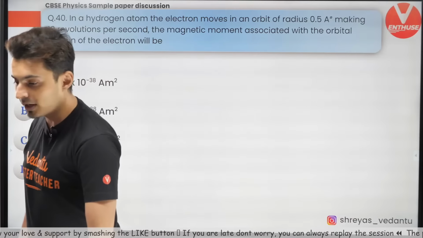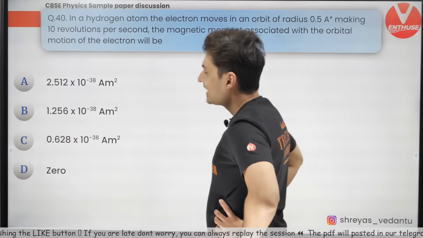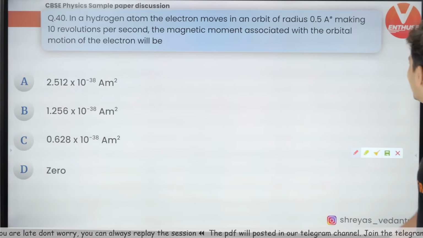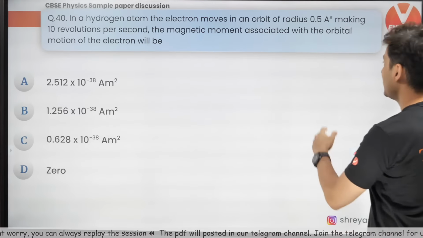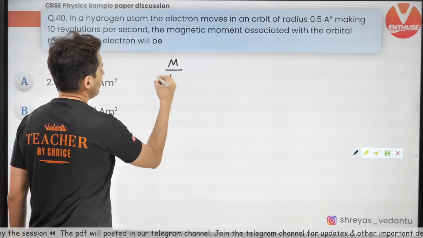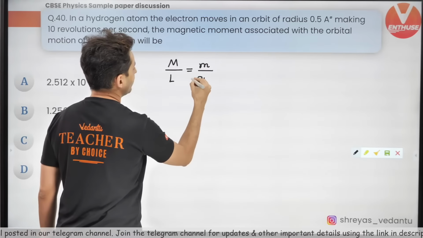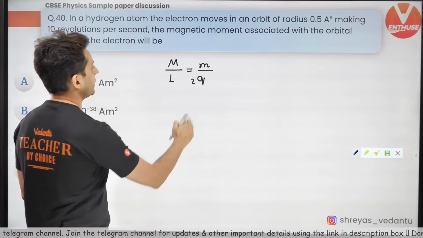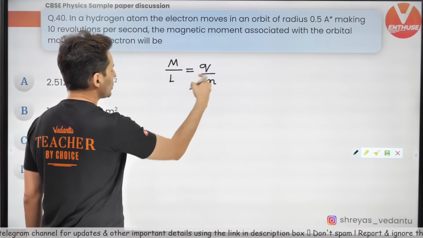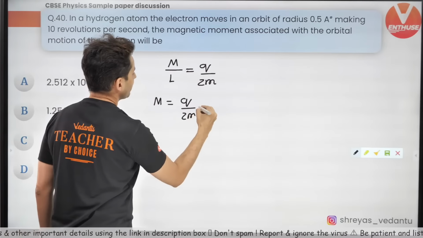Now what do you do for this question? Think. So what should we do for this question? Let's see. In a hydrogen atom, the electron moves in an orbit of a given radius at 10 revolutions per second. The magnetic moment associated with it. Now there is a standard formula which you should know. Magnetic moment by angular momentum is q by 2m. Yes, this is the standard formula. Take it to the other side, so the magnetic moment m will become q divided by 2m into L.